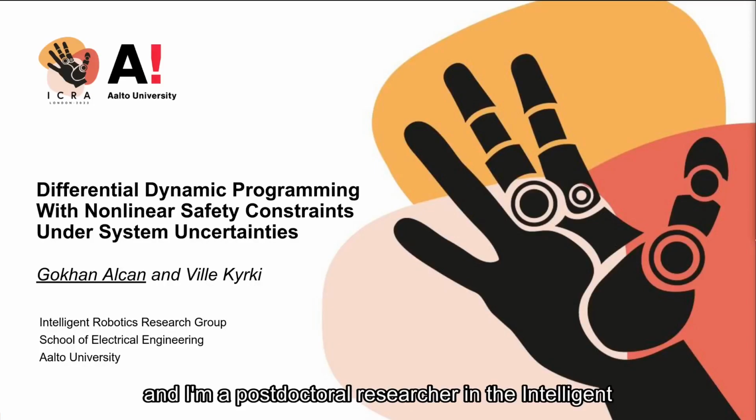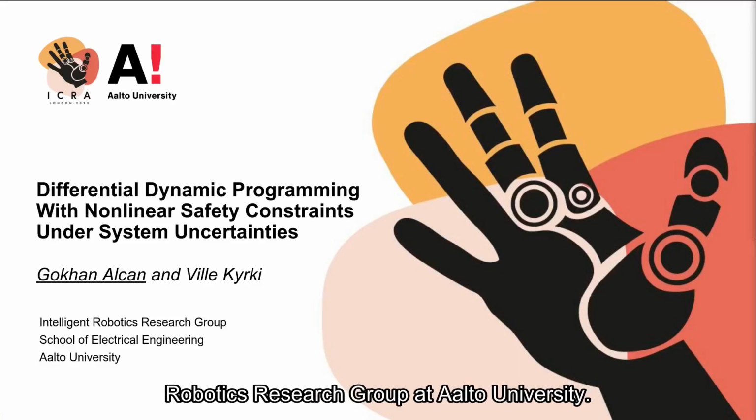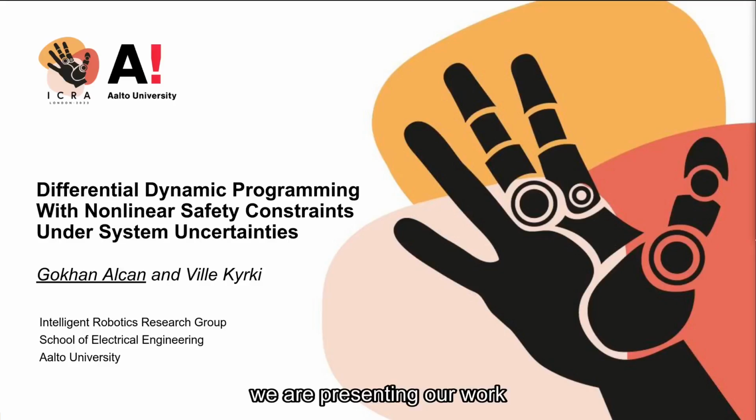My name is Gokhan, and I'm a postdoctoral researcher in the Intelligent Robotics Research Group at Aalto University. In this video, we are presenting our work on differential dynamic programming with nonlinear safety constraints under system uncertainties.